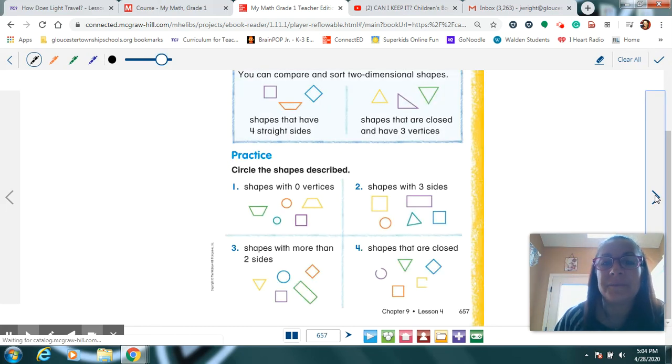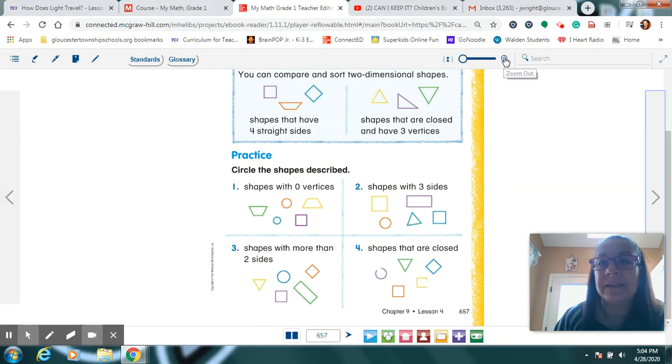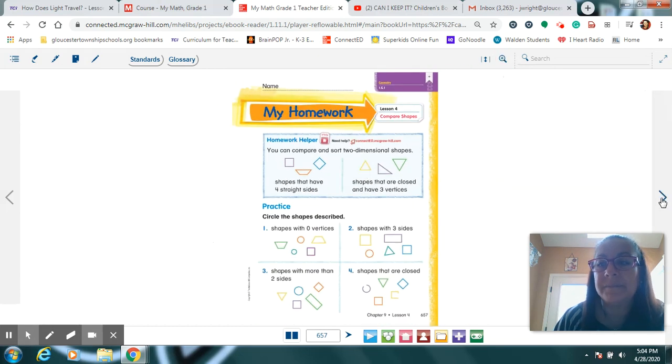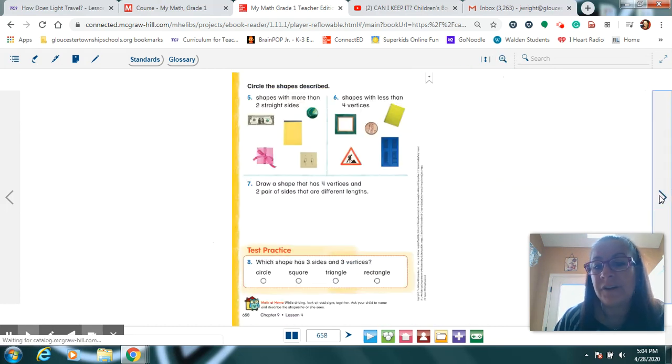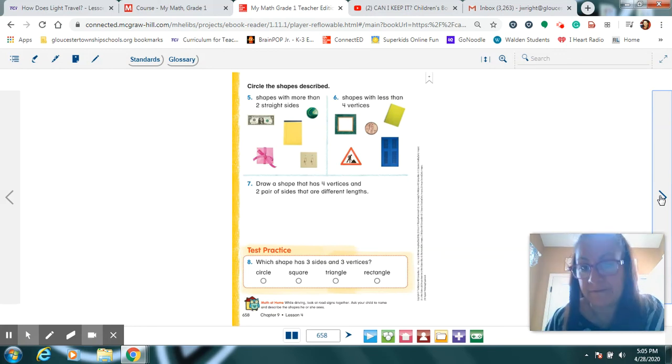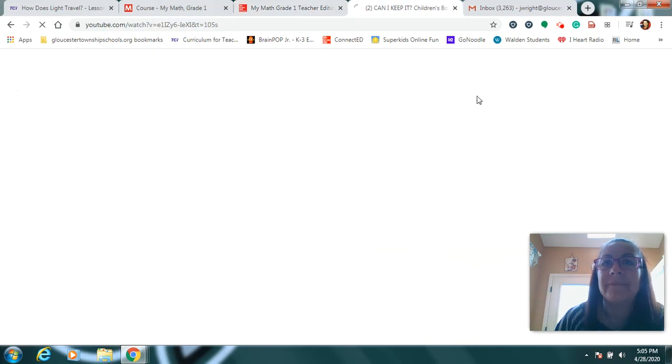And then parents, when your children begin doing this homework page, this page and the other one, just follow along. I bet they're not going to have much of an issue, but you do want to make sure that they are getting everything. There is going to be a short quiz on Friday. I'm sure it's not going to be very hard for anybody, okay? And right about now, you're probably ready for a little break.